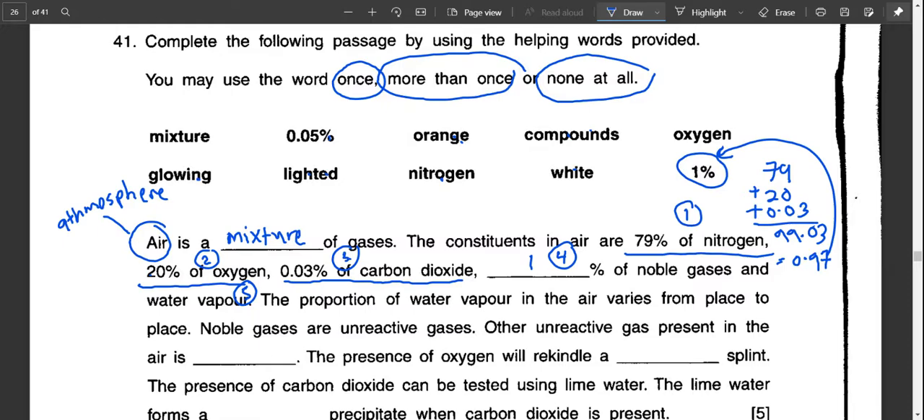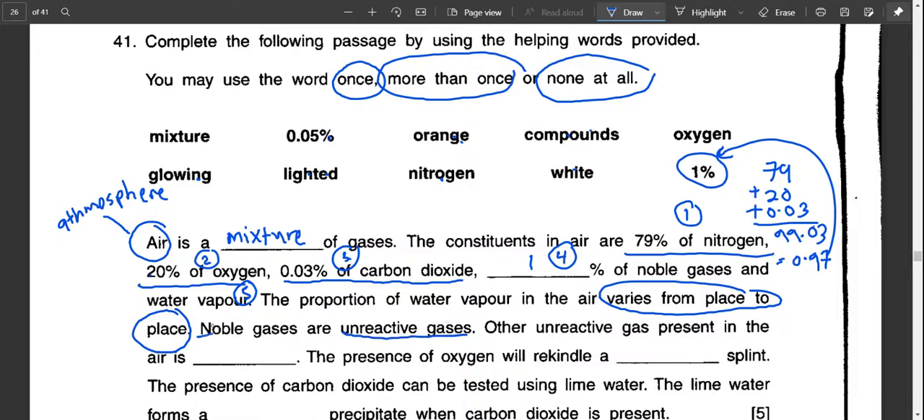The proportion of water vapor in the air varies from place to place. So this is an important statement. It means that if you are close to an area where there's a lot of water, the amount of water vapor will be higher. For example, if you are next to the beach or close to the sea, the air around you will be more damp because there will be more water vapor. In a drier area such as the desert, the air will be less humid because there will be less water vapor. Okay?